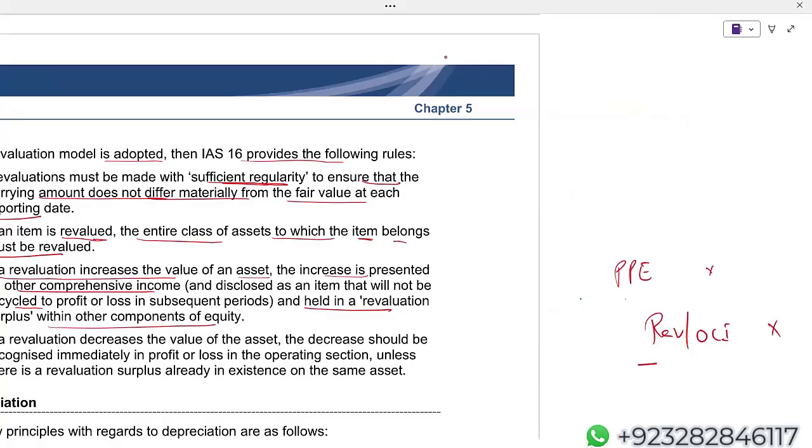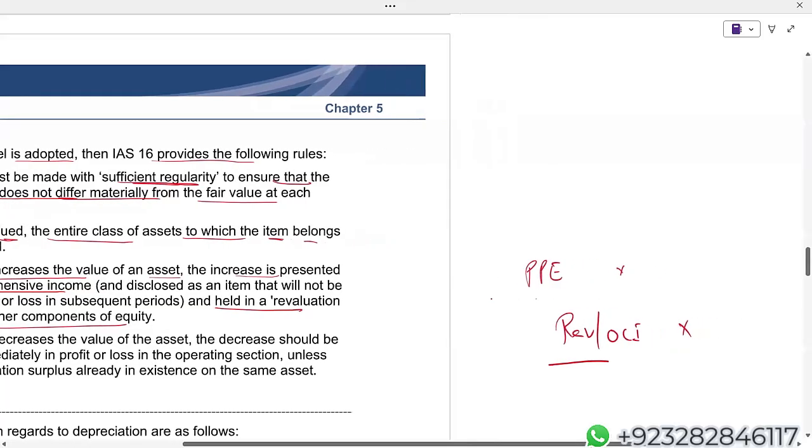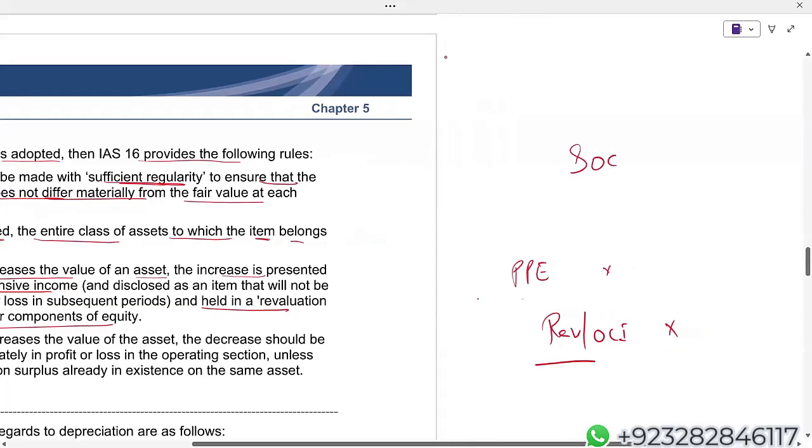Now, under OCI, other comprehensive income, I will show this revaluation as an item which will not be recycled to P&L. Means, if subsequently I'm going to sell this property, plant and equipment, then the revaluation will be closed to the retained earnings. This revaluation will not be recycled to the P&L. So, in case of SOCI, revaluation surplus we will show under OCI, other comprehensive income.